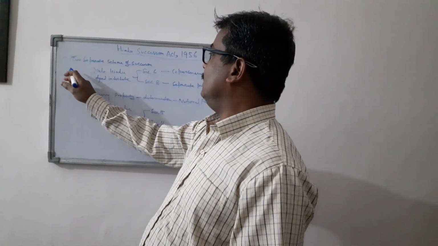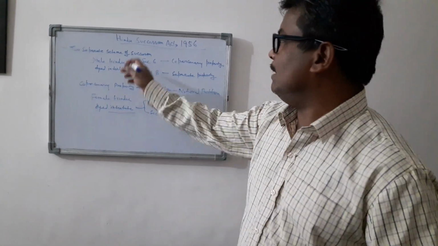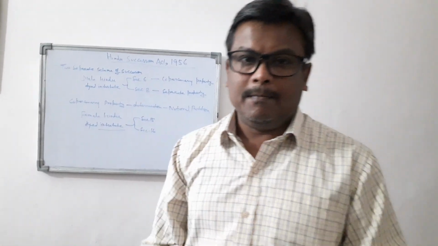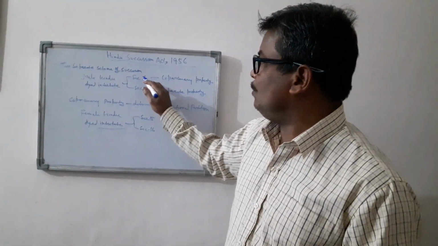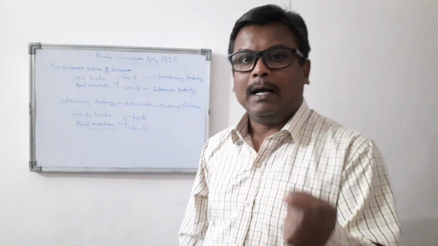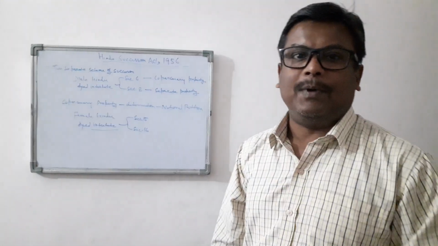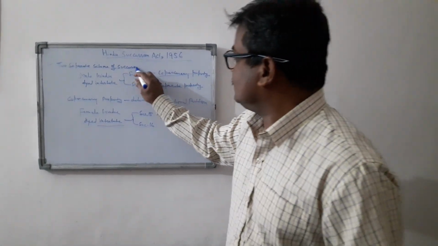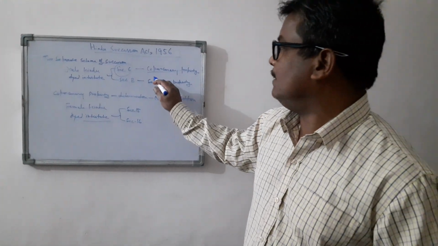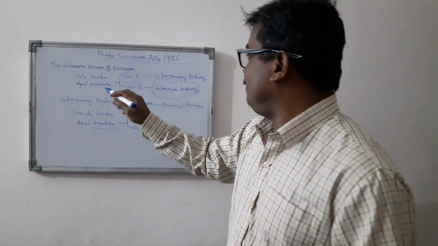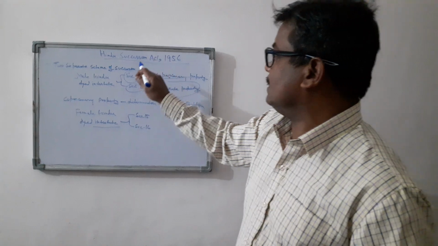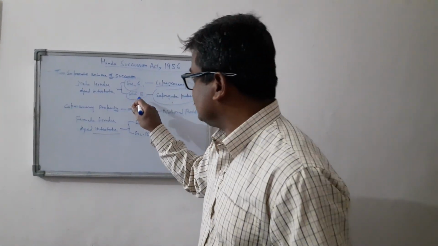So now come to the first aspect of the scheme of succession. If a male Hindu dies intestate, then who will be the heirs? In order to determine the heirs, first we have to ascertain which kind of property he held during his lifetime. If he has a coparcenary property, then section 6 will be applicable, and if he has a separate property, then section 8 will be applicable.